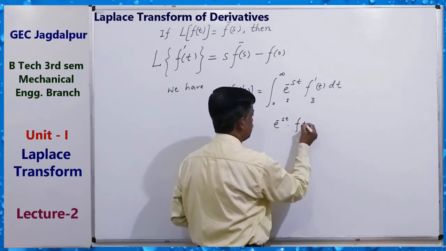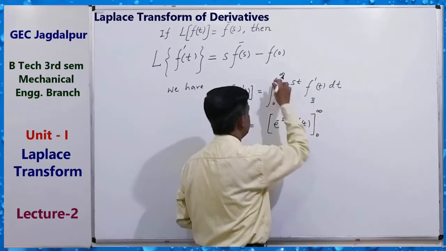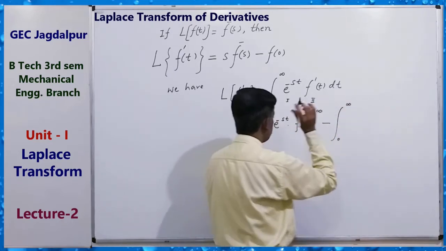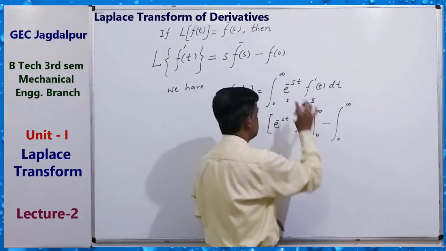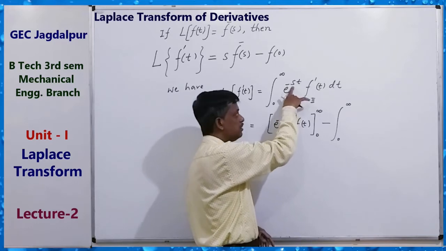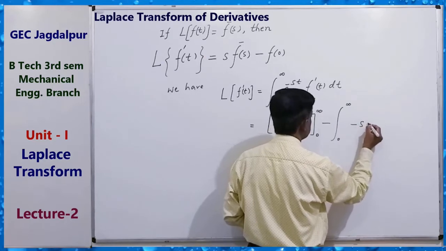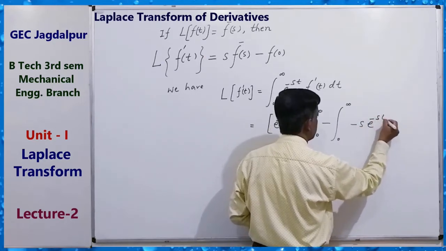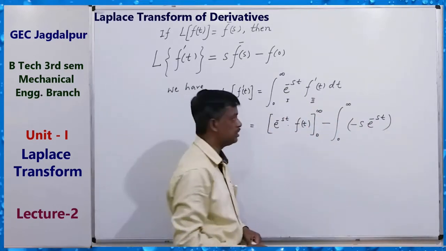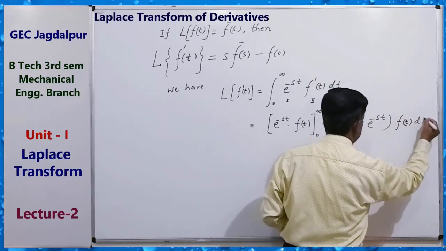So e to the power minus st ft from 0 to infinity, minus the integral from 0 to infinity of the derivative of the first function with respect to t, where s is constant, so minus s e to the power minus st, and integration of this ft dt.